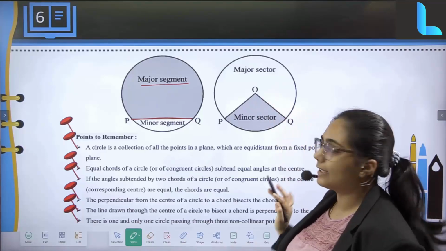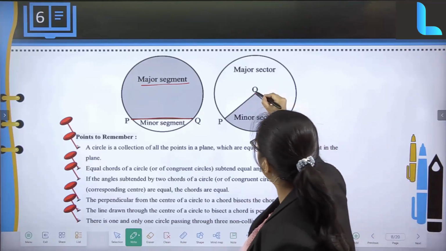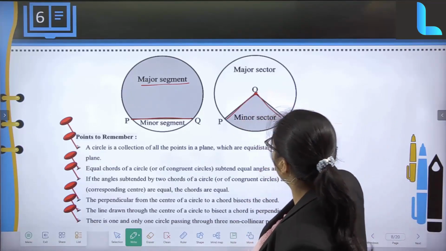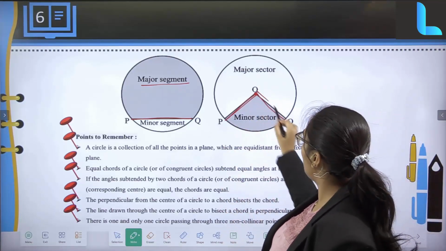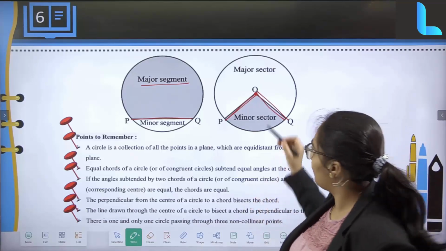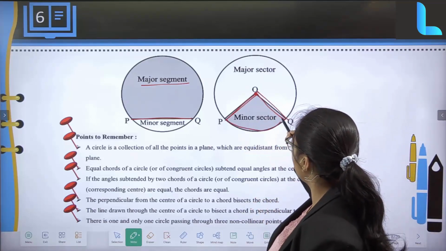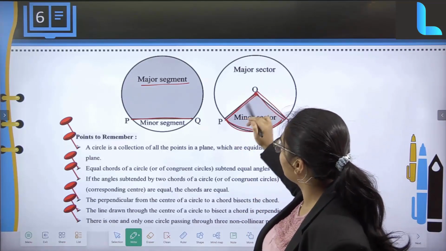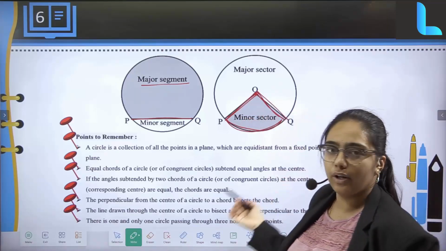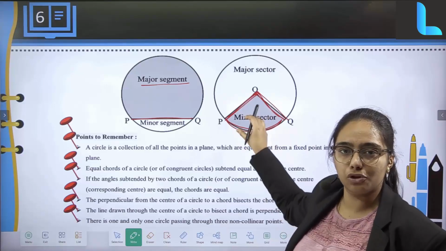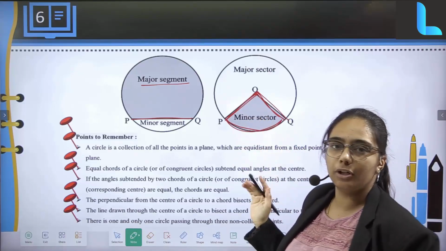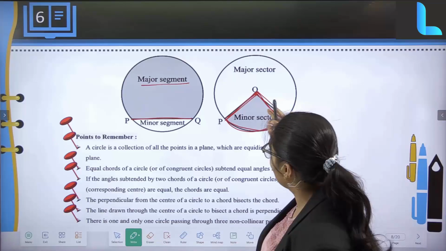And coming to the sector basically, from the center I will first be joining two radii, right? So OP is also my radius, similarly OQ is also my radius, right? When I'm joining both the radii, there is another part, I can see something like this which is going to form, right? So now when this portion of it has been shaded, it is going to be a minor sector.